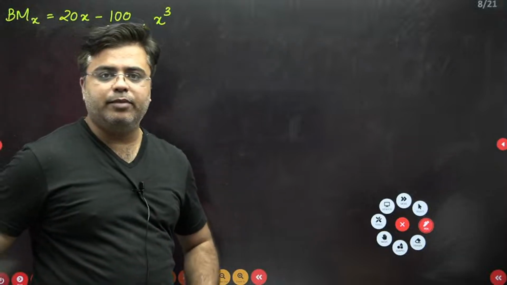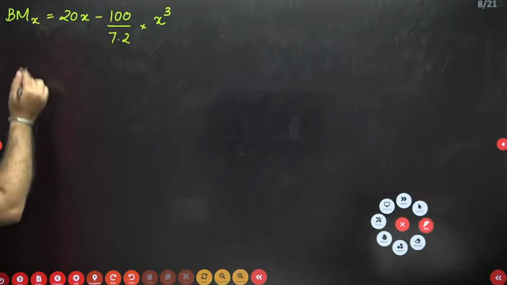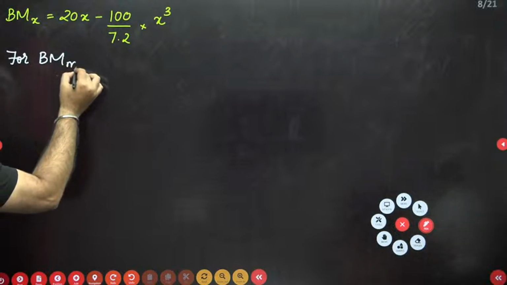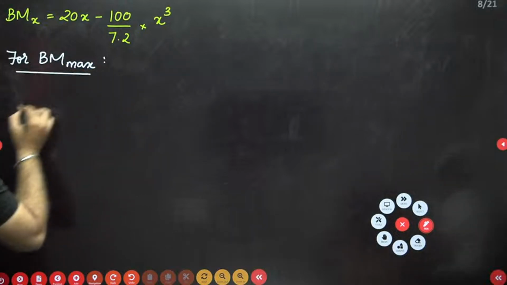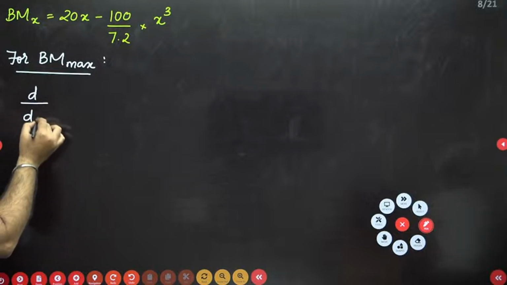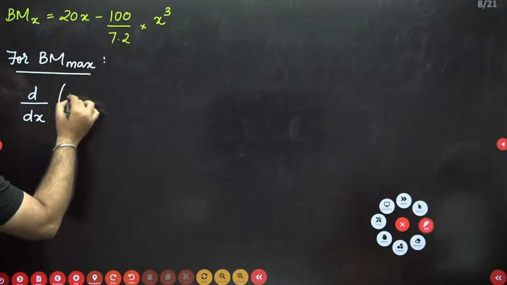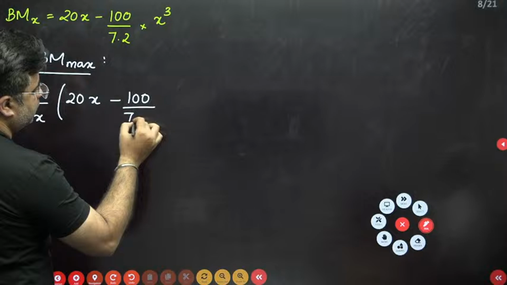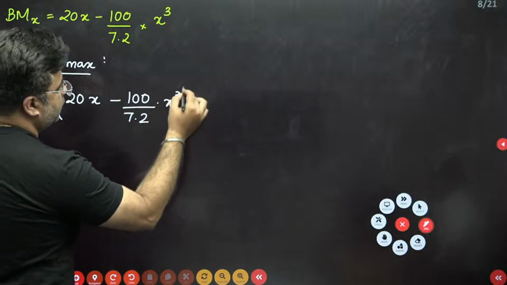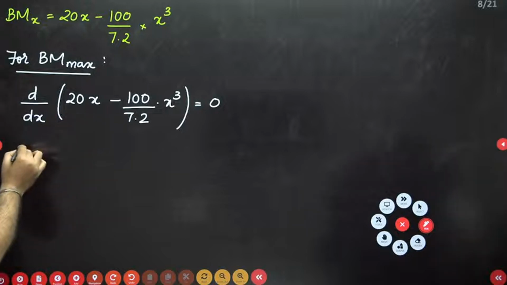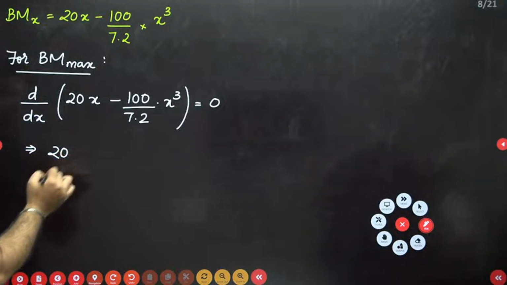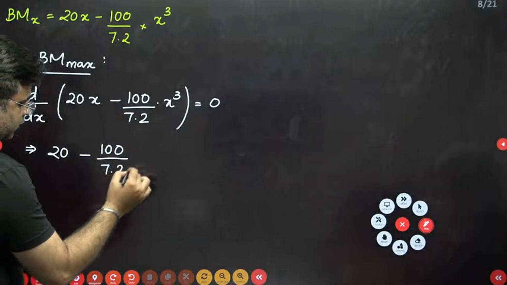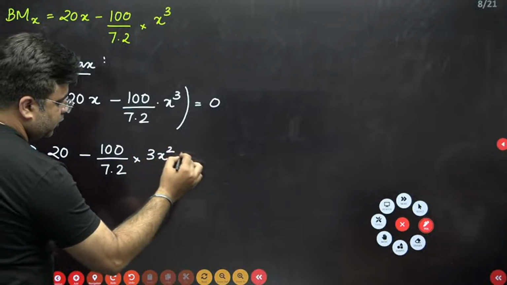Okay. You need to find out the value of maximum bending moment. So for maximum bending moment, what you can do is you can differentiate this with respect to x. So for BM max, d by dx of (20x minus 100 by 7.2 into x cube) should be equal to 0. So this will be 20, minus 100 by 7.2 into 3x square, equal to 0.